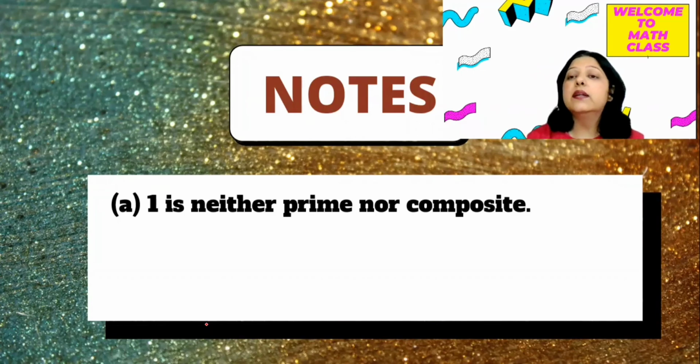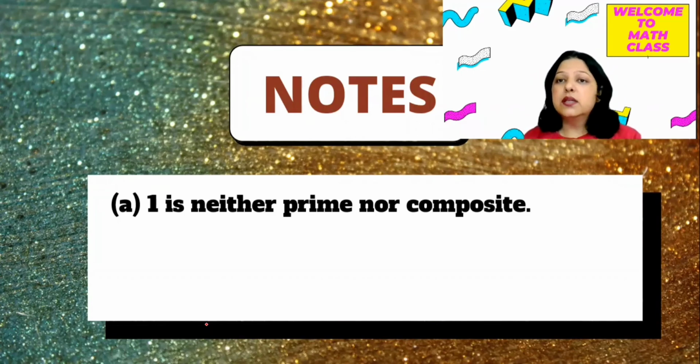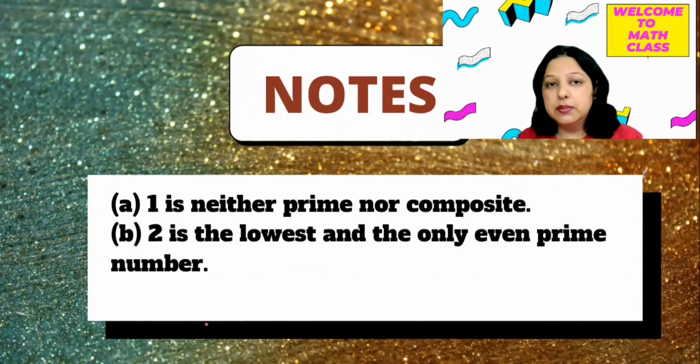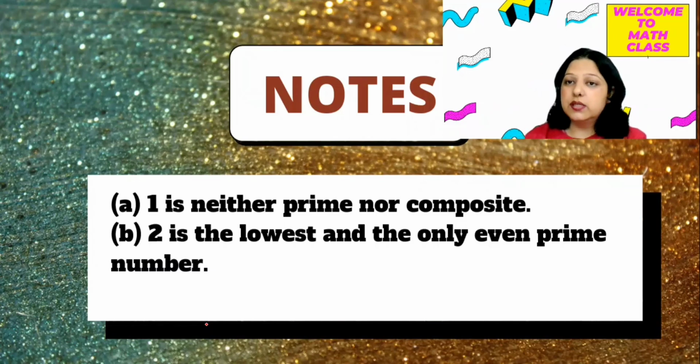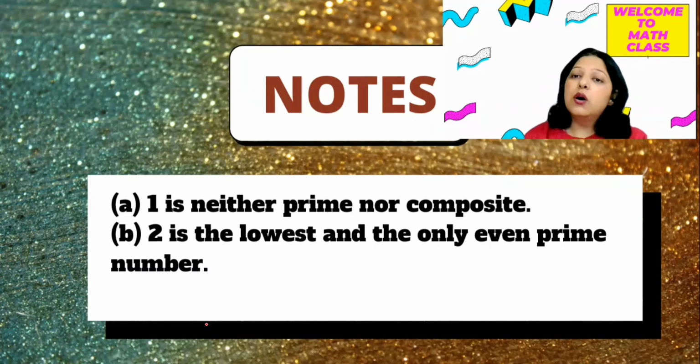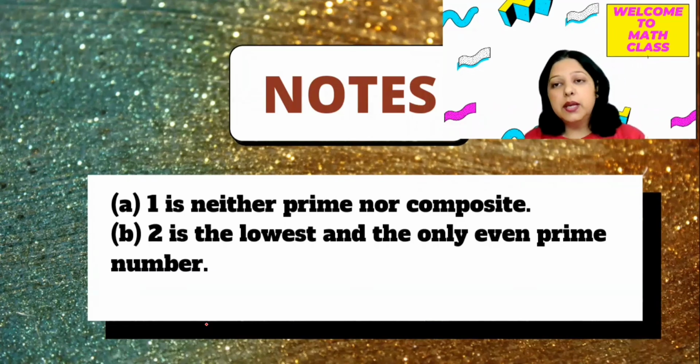Students normally say that prime numbers start from 1. No, 1 is neither prime nor composite. Next, 2 is the lowest and the only even prime number. 2 is the lowest and the only even prime number.